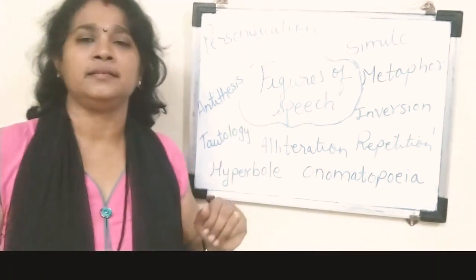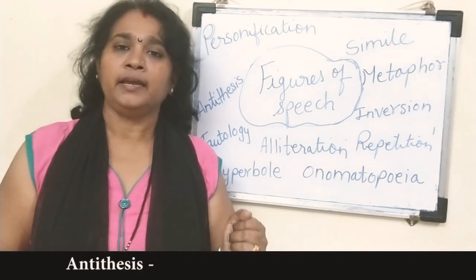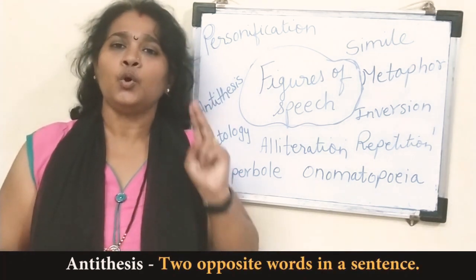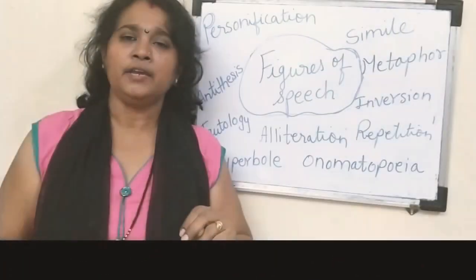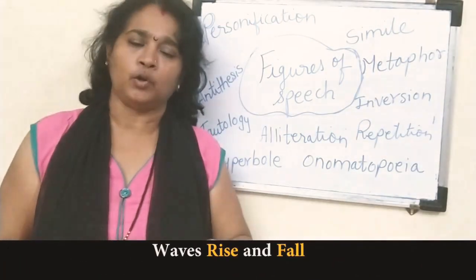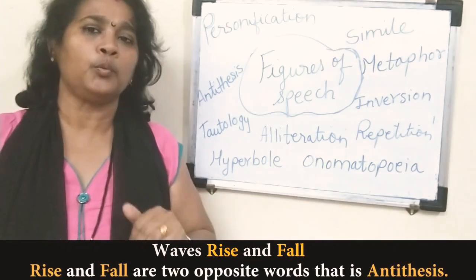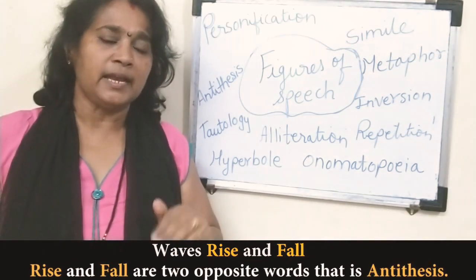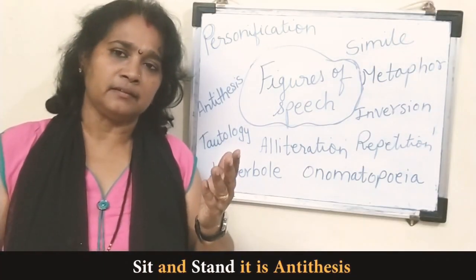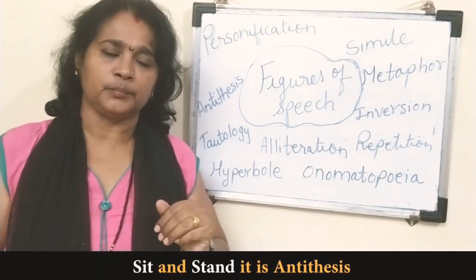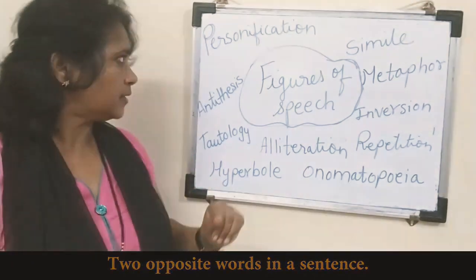Next is antithesis. What do we mean by antithesis? Antithesis is 2 opposite words in a sentence. Waves rise and fall. So rise and fall are the 2 opposite words, that is antithesis. Sit and stand, it is antithesis. So 2 opposite words are known as antithesis.